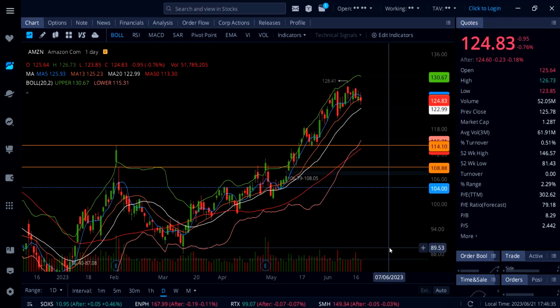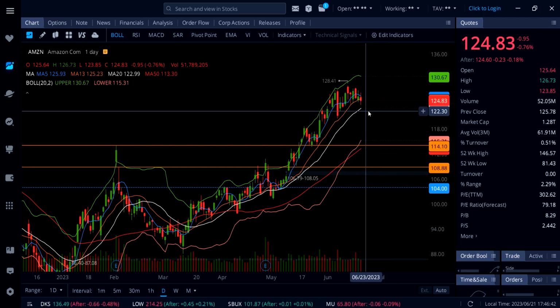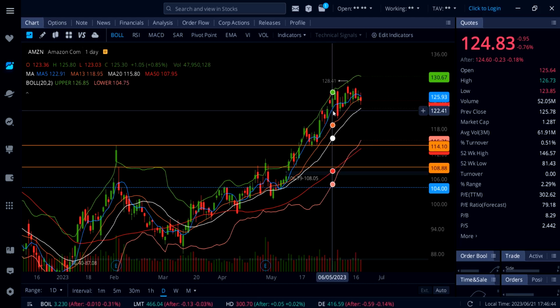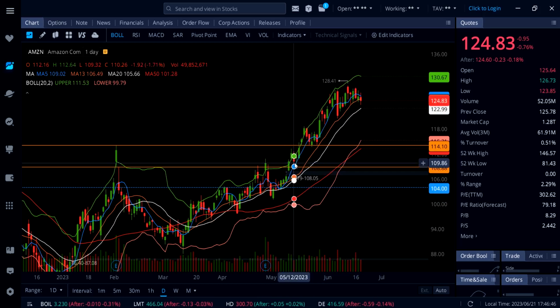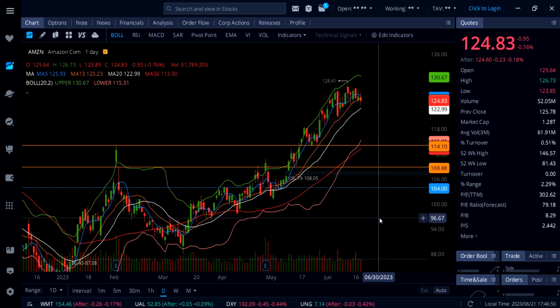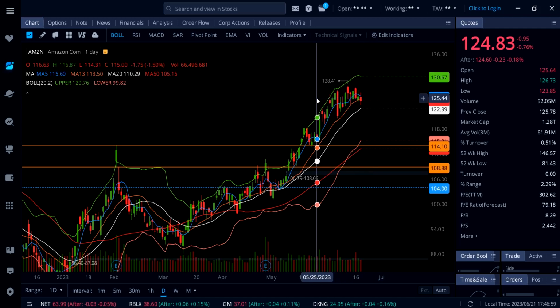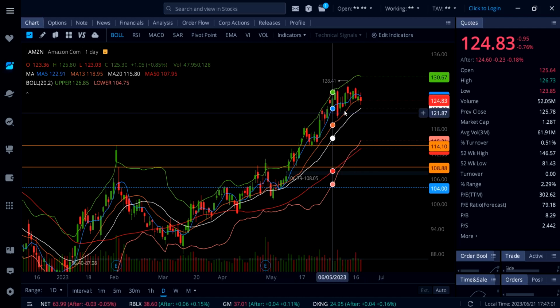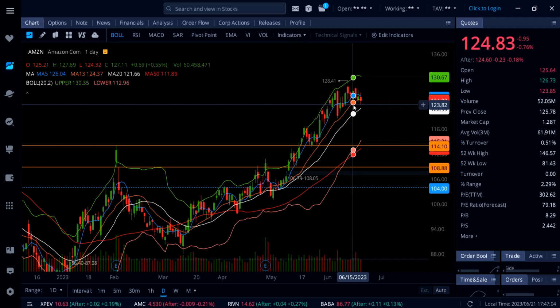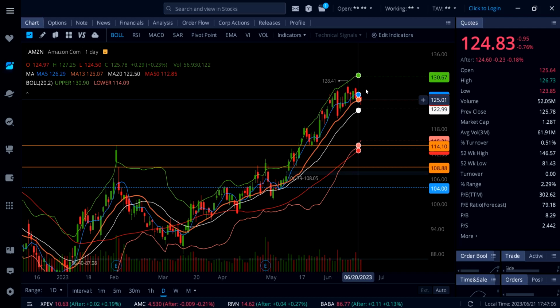On Amazon stock, it's down 0.76%, and if you look at my screen, the next strong support on Amazon is right down here, 123, white line 20 SMA. To the upside, Amazon needs to get above 125. Amazon got up to almost 127 today, but at the end of the day, Amazon is trading at 124.83, under 125. So 125 right here needs to break on Amazon, and if that happens, watch out for a move all the way up to 130.